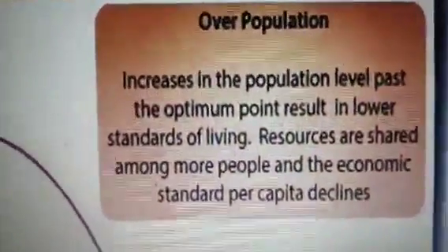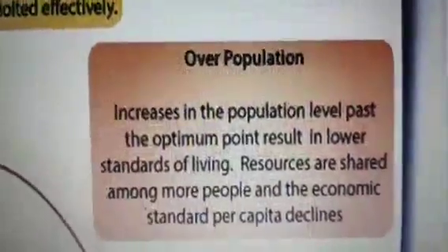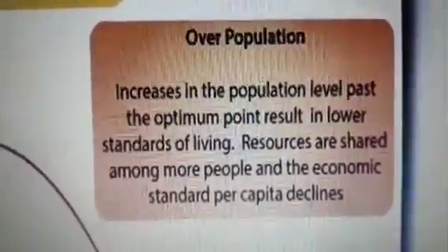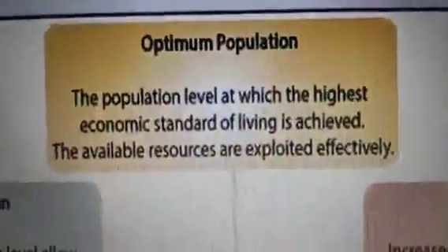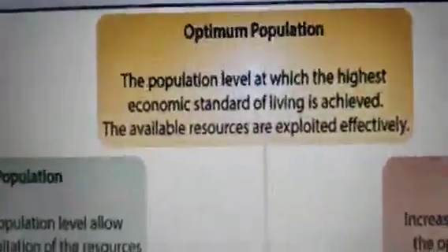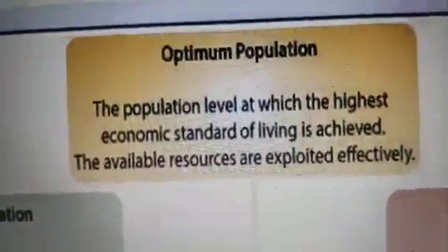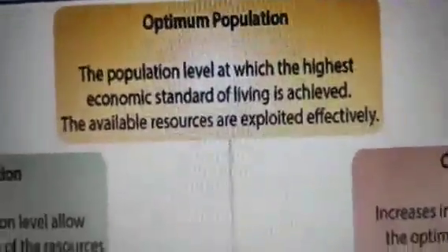Increases in the population level past the optimum point result in a lower standard of living. Resources are shared among more people and the economic standard per capita declines. So you have to choose between underpopulation and overpopulation, that is called optimum population, which is the highest point of this graph. And this means the population level at which the highest economic standard of living is achieved. The available resources are exploited effectively.